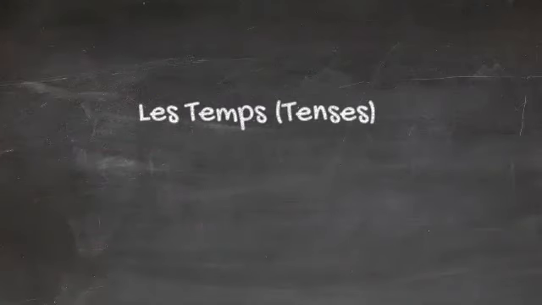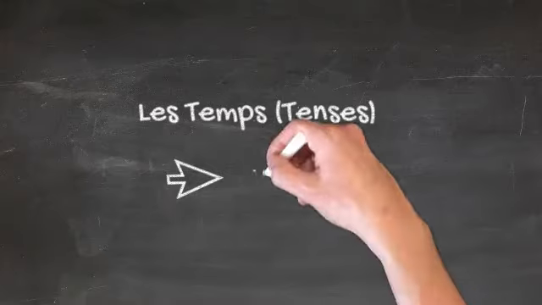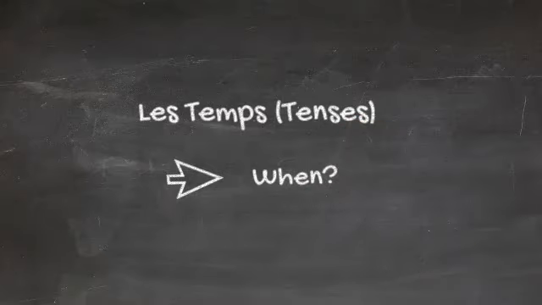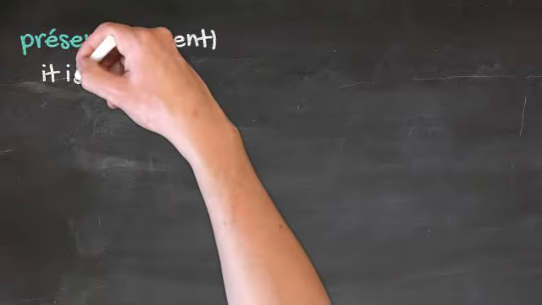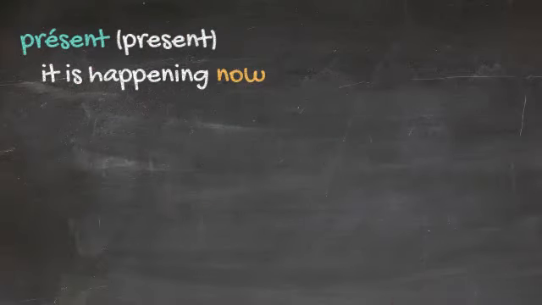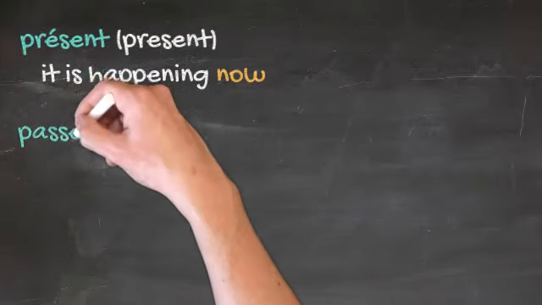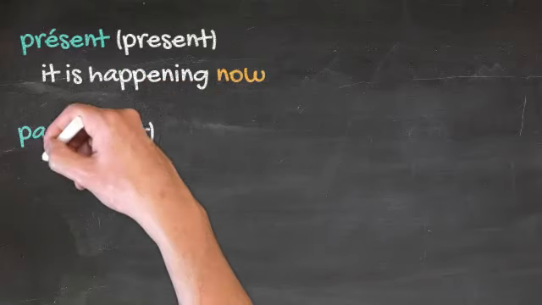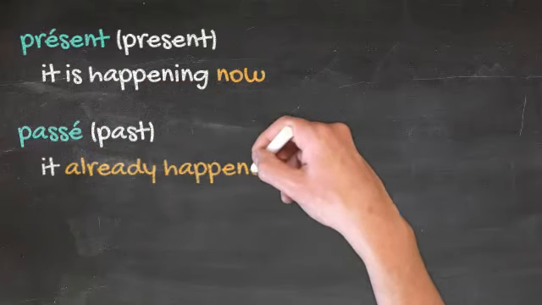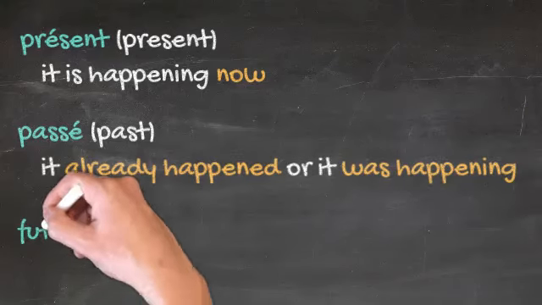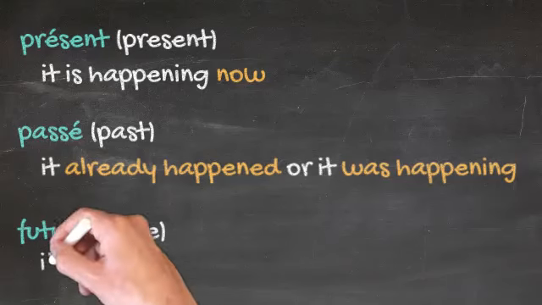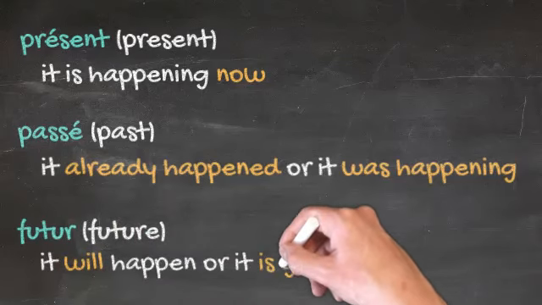Les temps, tenses in English. It's about when. Did it happen? Is it happening now? Is it going to happen in the future? We use le présent, present, when it is happening now. We use le passé, past, when it already happened or it was happening. We use le futur or future if it will happen or it is going to happen.